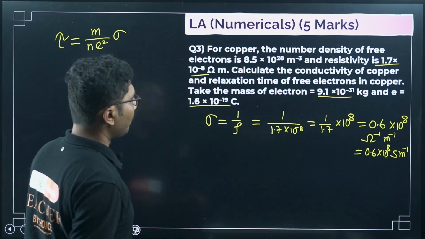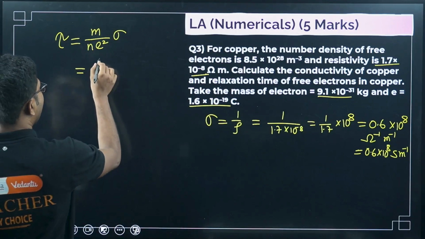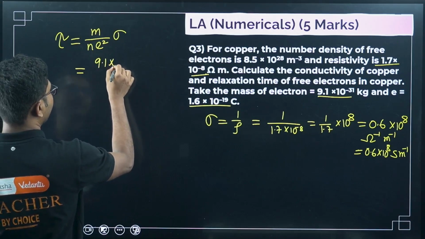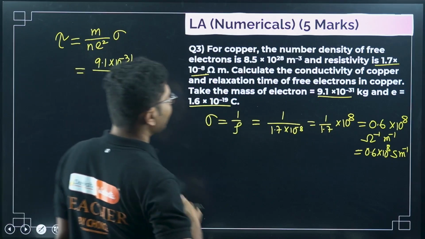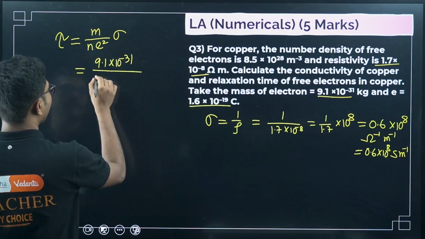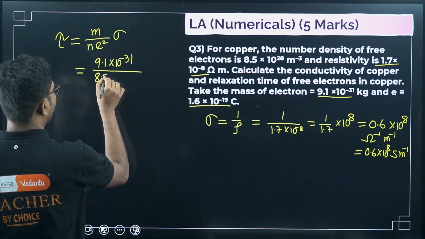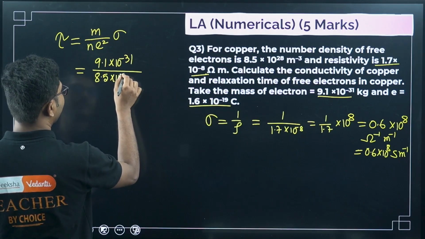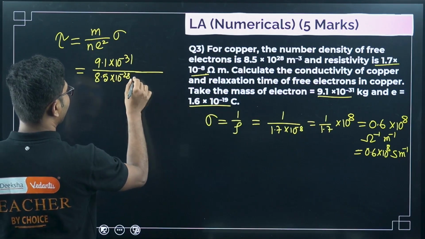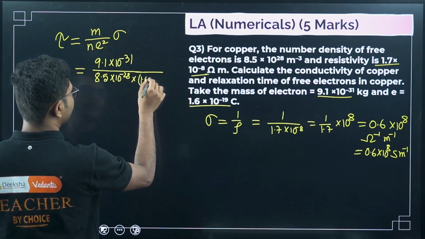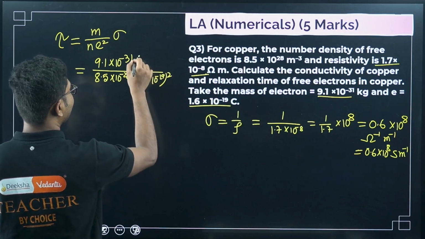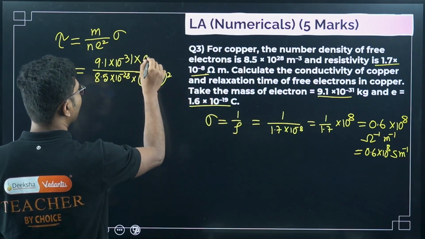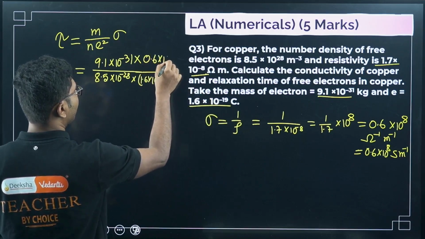So m is given by 9.1 times 10 to the power of minus 31, n, the number density, is 8.5 times 10 to the power of 28, charge of an electron 1.6 times 10 to the power of minus 19 whole square, and conductivity we have already calculated, 0.6 times 10 to the power of 8.